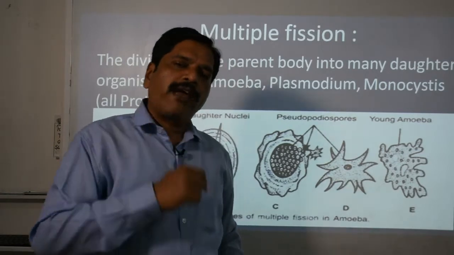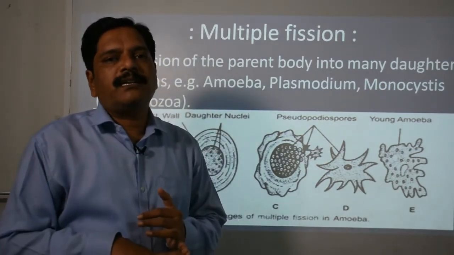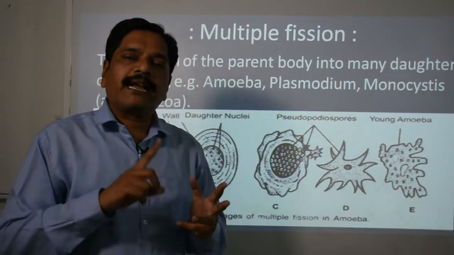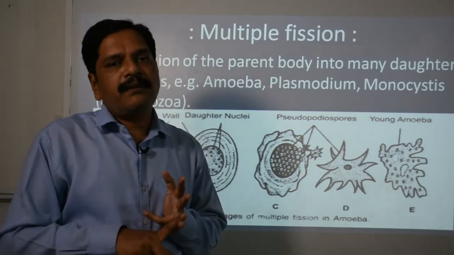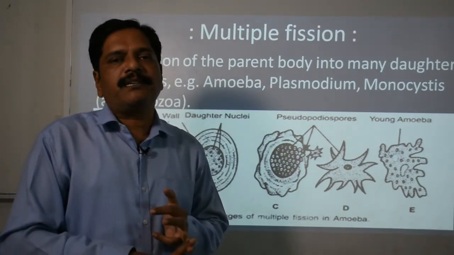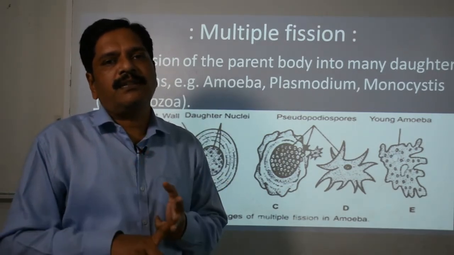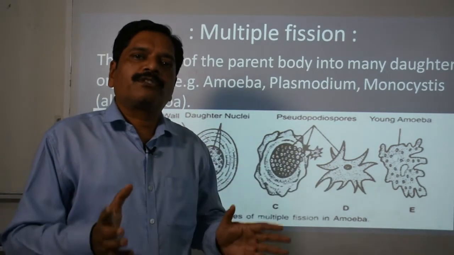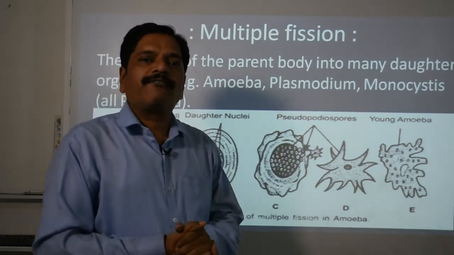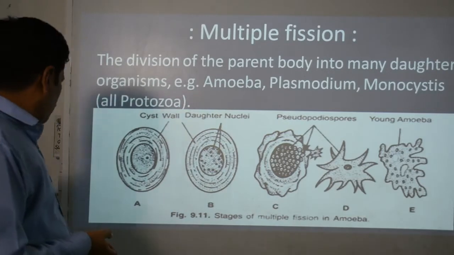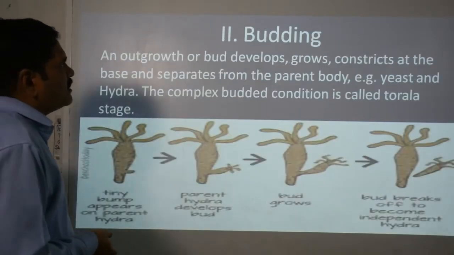Remember, three facts. One, basically it is a protecting way. Second, at the same time more than one individual is produced. And the third one, it is responsible for avoiding the unfavorable conditions. Okay, so keep this in your mind.